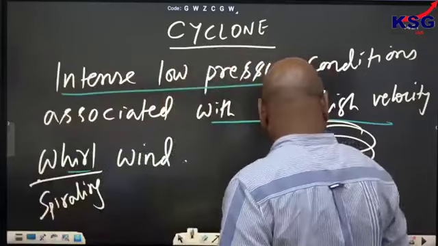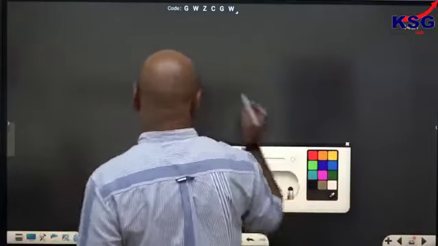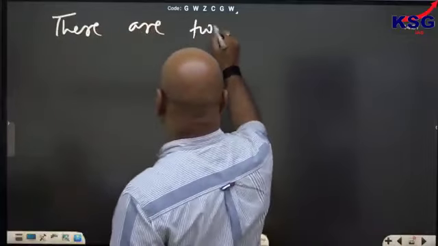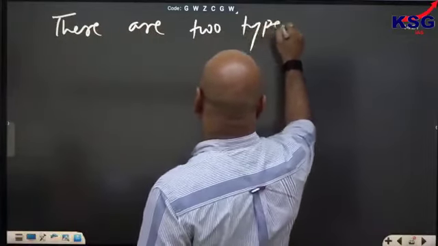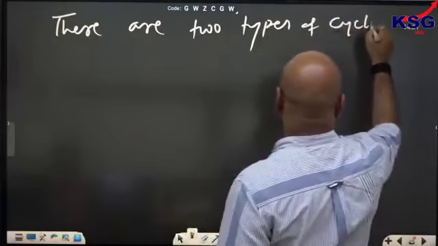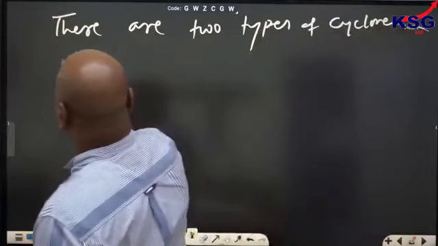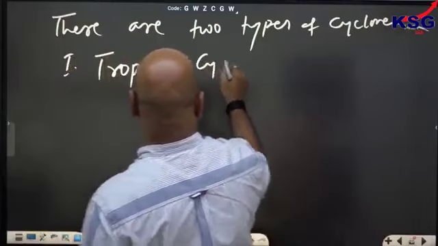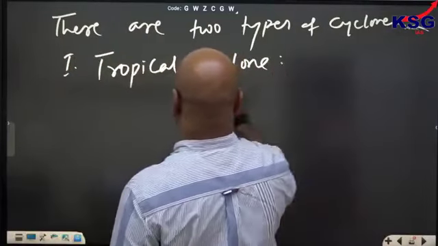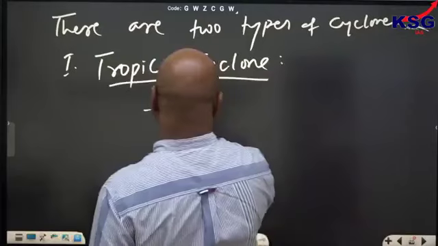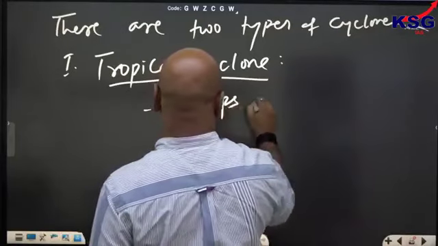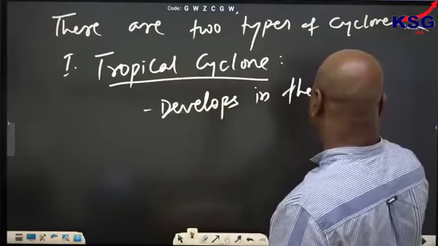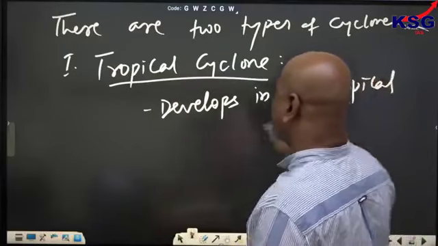What are the conditions for the development of a cyclone, or what are the major types of cyclone? So, first point: there are two types of cyclones. One, tropical cyclone. It develops in the tropical region,